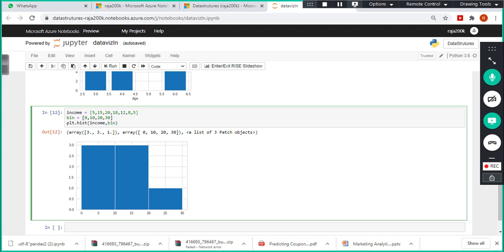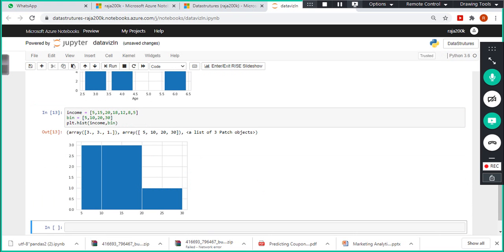Let me give 5, 10, 20, right? Between 5 to 10, how many number of observations are there, right? 5 and 8, 3 values are falling here, and 10 to 15, how many values are there, and 15 to 20, how many values are there. This is nothing but the count, how many number of occurrences of values are there, right? Between 5 to 10, 3 values: 1, 2, 3, right? So that's the reason this is nothing but count.